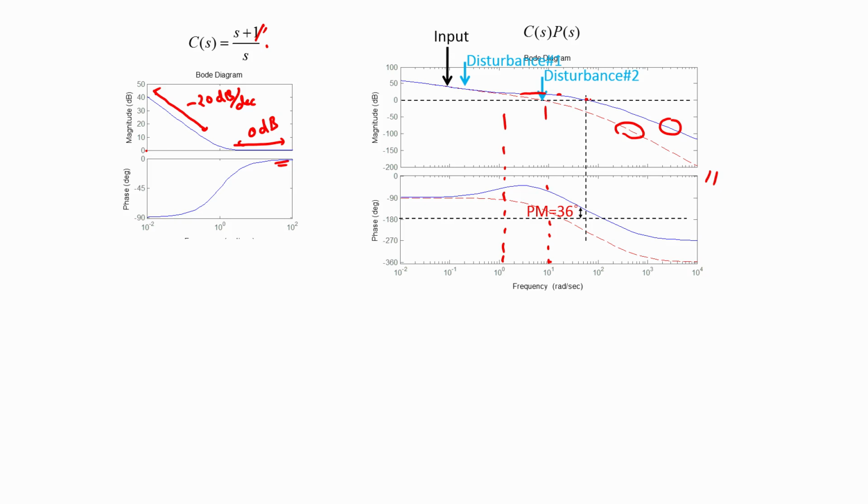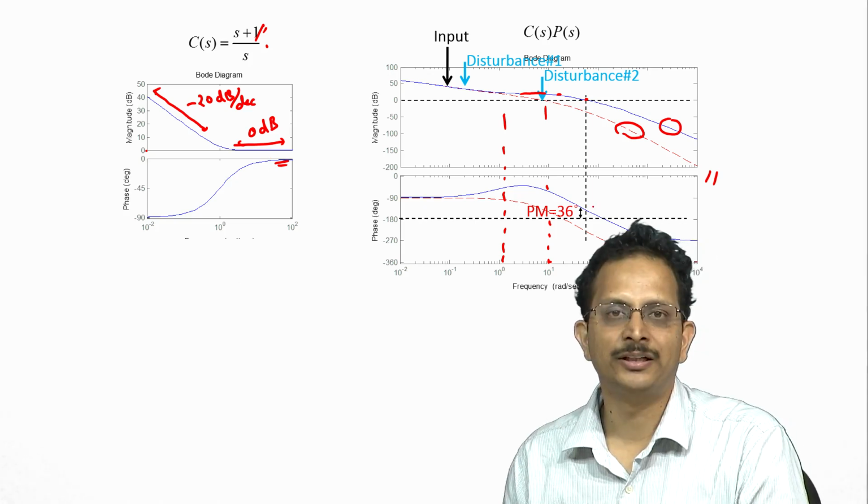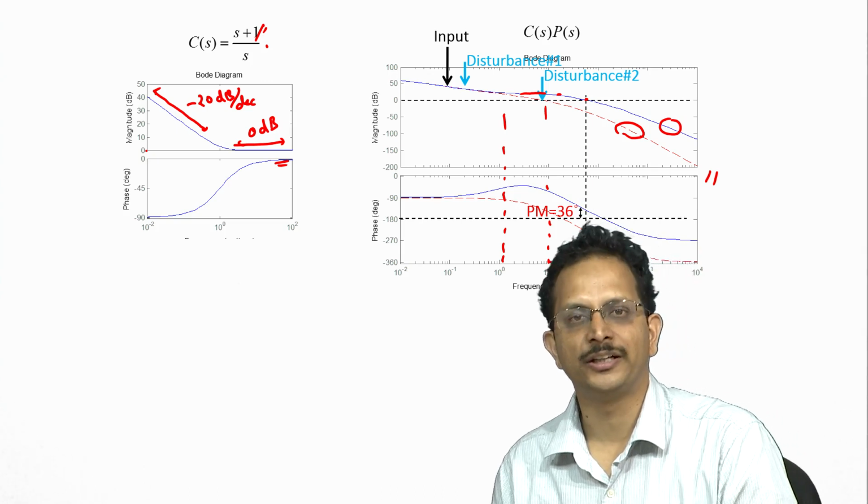So the gain crossover frequency will be very similar to the gain crossover frequency of the plant itself, which we saw was close to 50 radians per second, and at that frequency the phase will also be similar to the phase of the plant itself, because the phase added by the controller will be close to 0. Therefore the phase margin we discover is about 36 degrees.